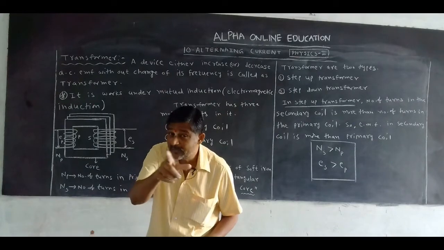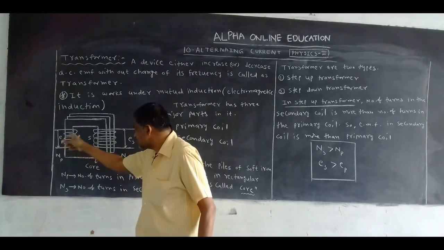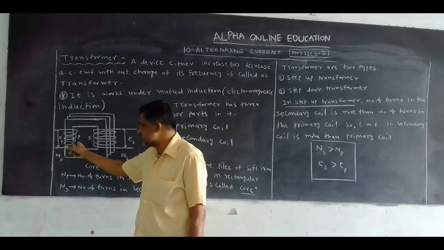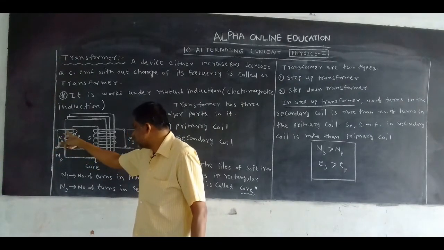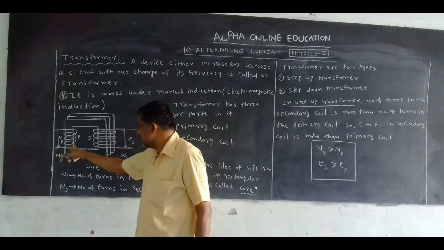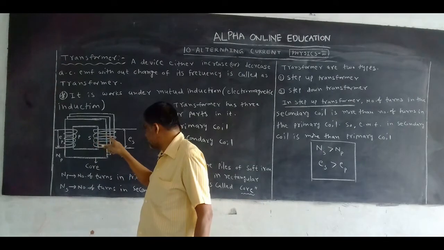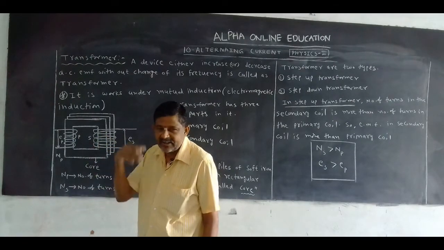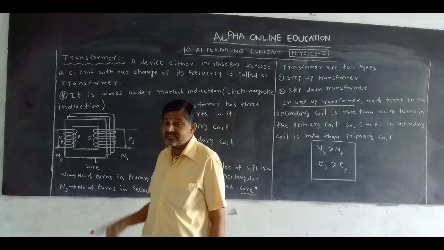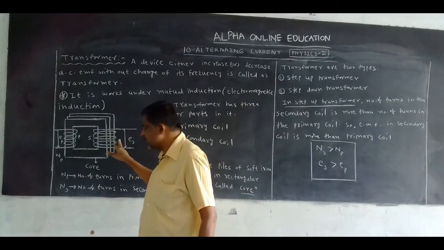This is called mutual induction. This occurs in the transformer.